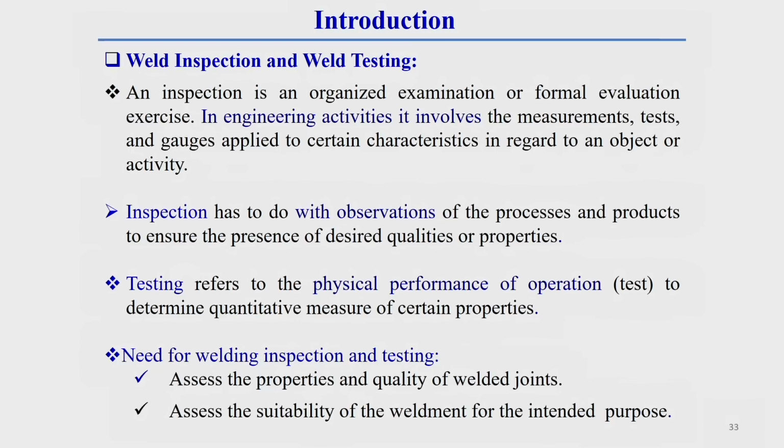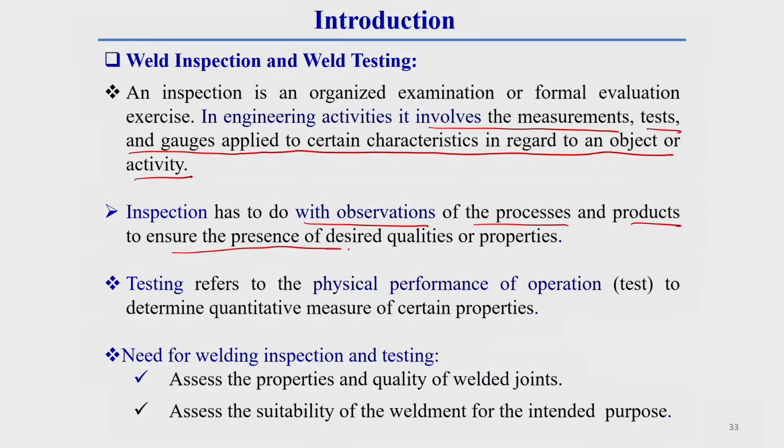First, inspection is an organized examination or formal evaluation exercise. In engineering activities, it involves the measurements, tests and gauges applied to certain characteristics in regard to an object or activity. Inspection has to do with observation of the process or product to ensure the presence of desired qualities or properties.